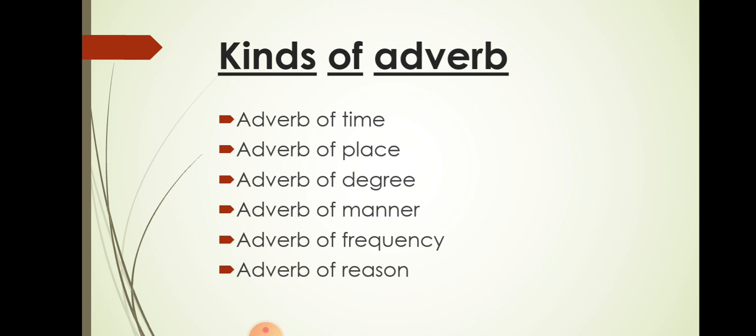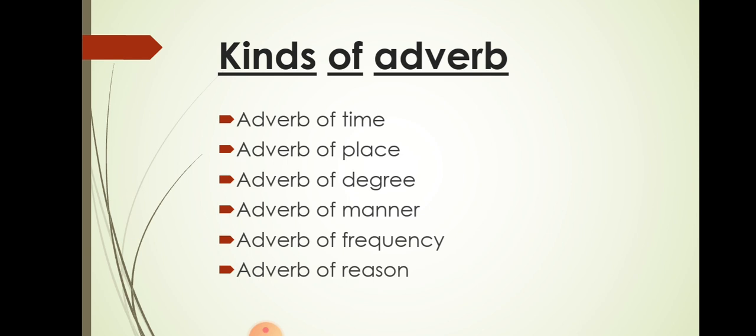Now, kinds of adverbs. We have lots of kinds of adverbs, but very common ones are adverb of time, adverb of place, adverb of degree, adverb of manner, frequency, and adverb of reason.